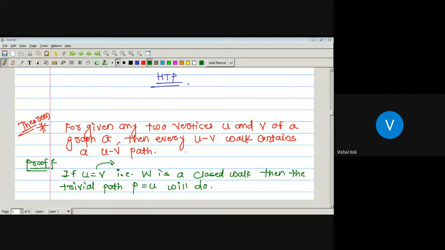A walk is just a finite sequence of terms, which are nothing but alternating vertices and edges. That is nothing but a walk, and we have to prove that a walk contains a UV path. It means if there is a repetition of vertices, then we have to remove those vertices. Otherwise, that walk itself is a path.